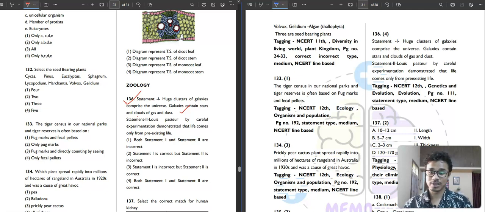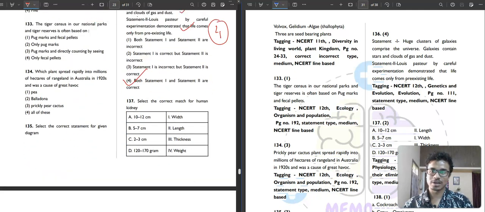Next, it is saying that Louis Pasteur by careful experimentation demonstrated that life comes from pre-existing life. Yes, it is right. By his famous experiment, he proved that life comes from pre-existing life. So the fourth option is our correct answer, as both statements are correct. Then moving to the next question, question number 137.